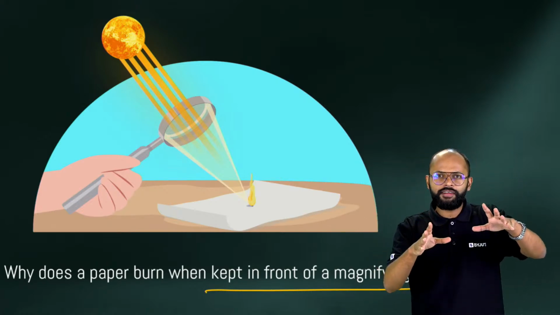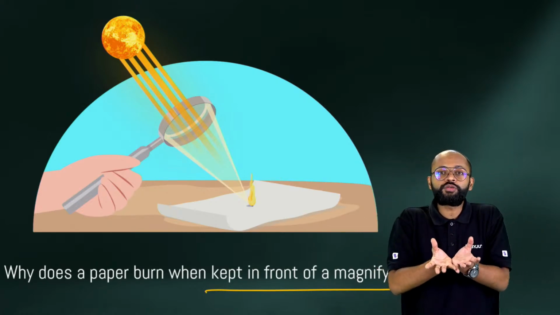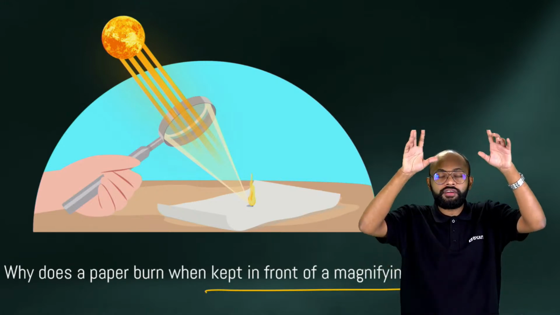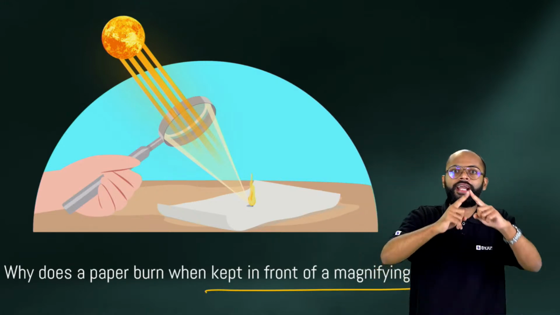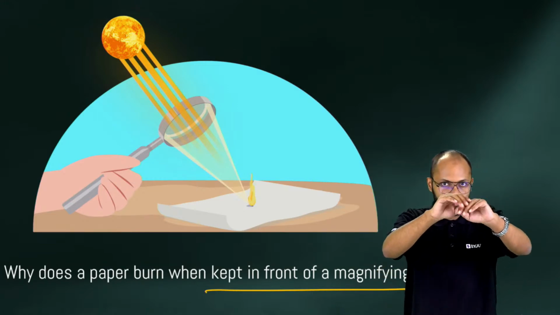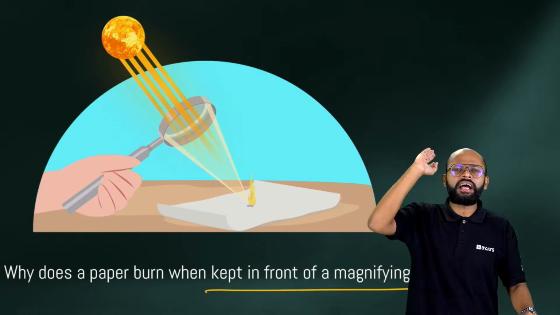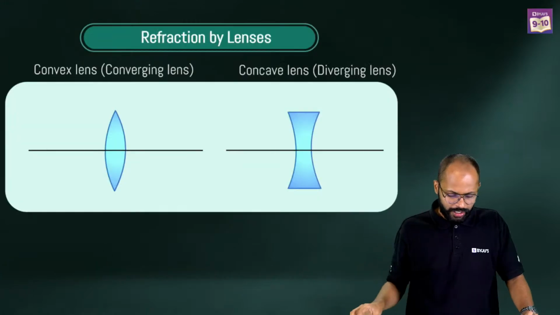In mirrors also we have done this. Solar cookers used to work on the same principle. They used to take the rays of the sun coming from infinity and focus them at a point called the principal focus. We have learned this, right? Same thing is here. The sun is very far away, it's at infinity. So what is happening?